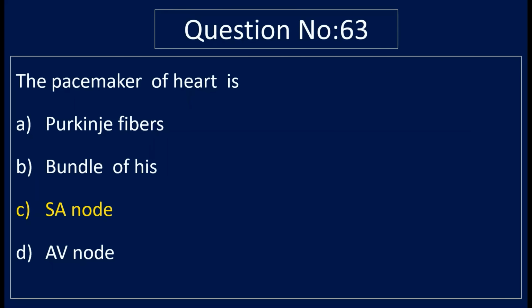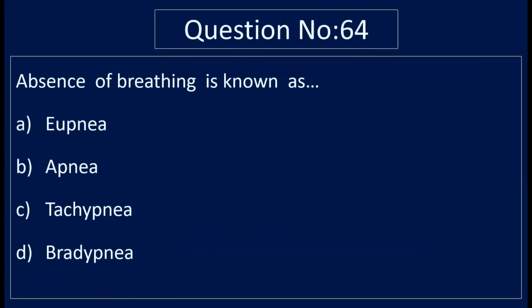Question number 64. Absence of breathing is known as option A, eupnea, option B, apnea, option C, tachypnea, and option D, bradypnea. Correct answer is option B, apnea.